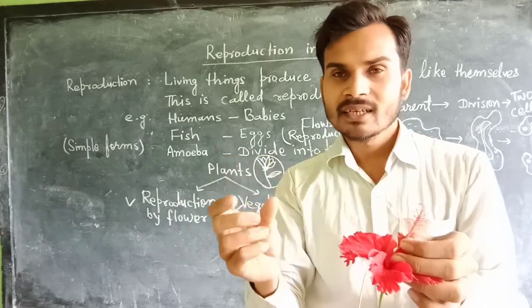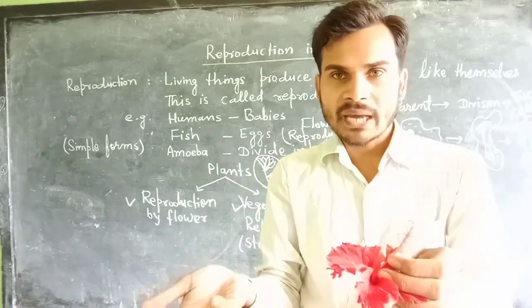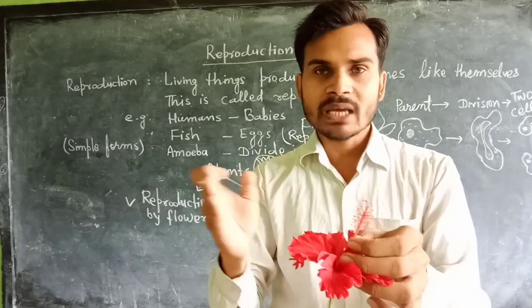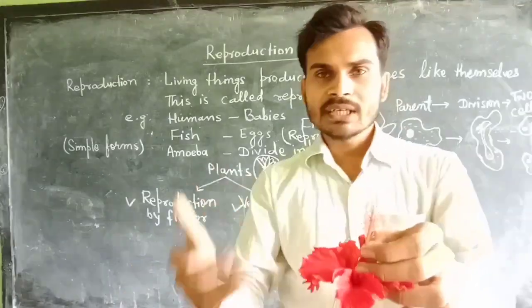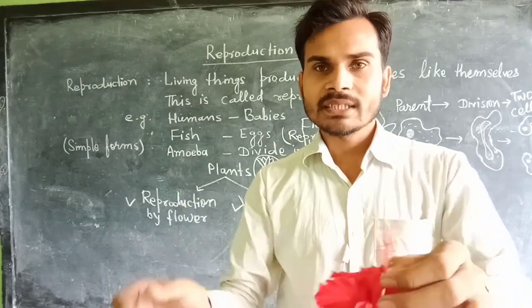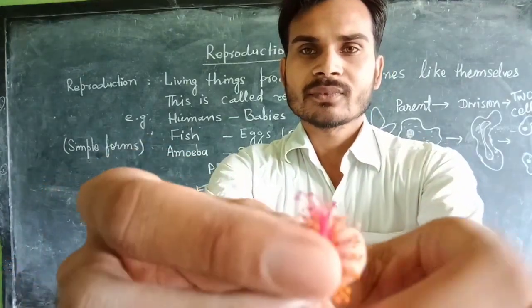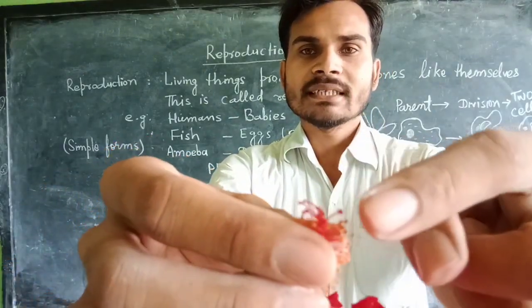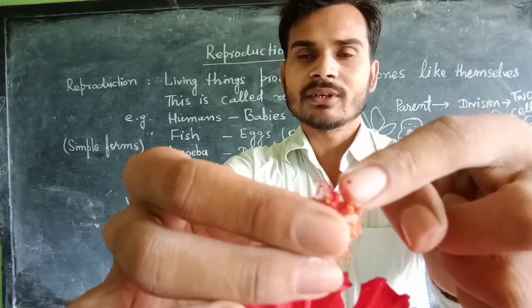M-E-N means a plural form of also man. So it is stamen, meaning the male part of the flower. The next one is carpel. Carpel is known as the female part of the flower. Where is it? It is here, the topmost part. It is the female part of the flower.